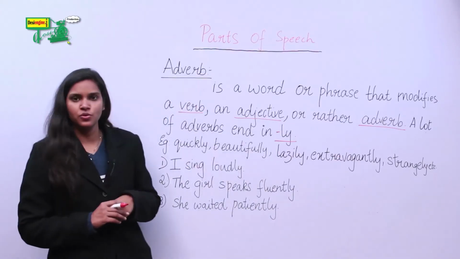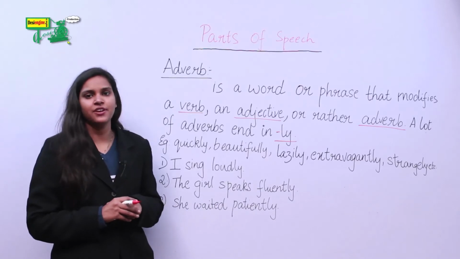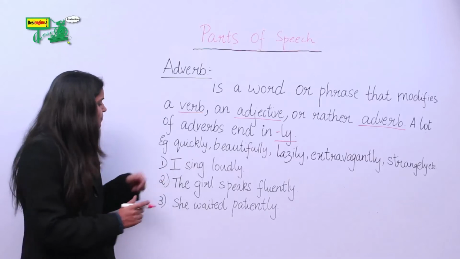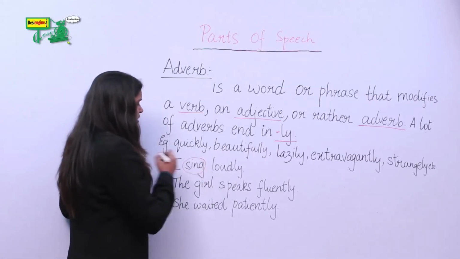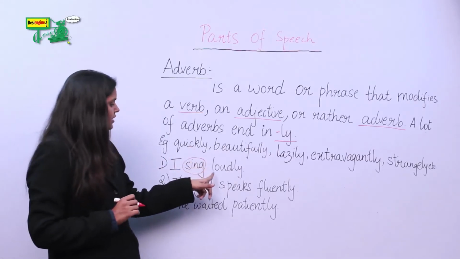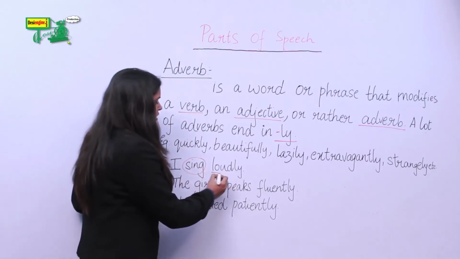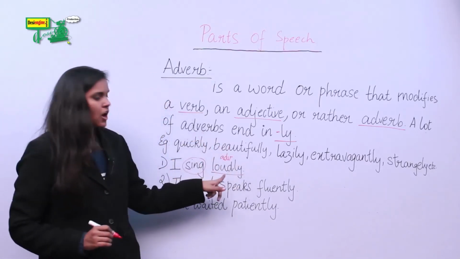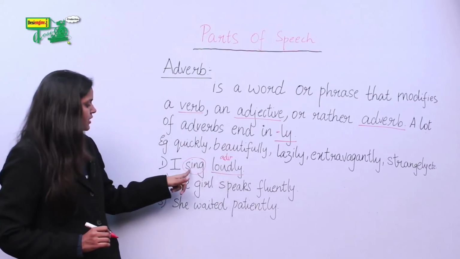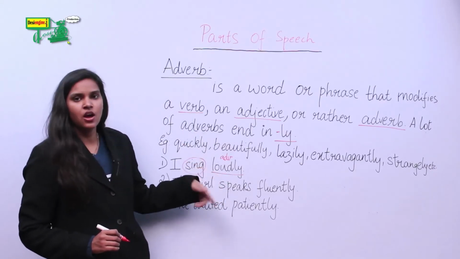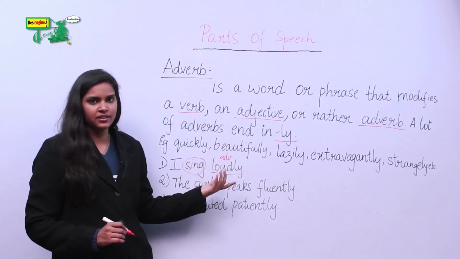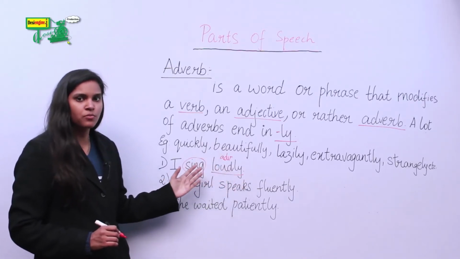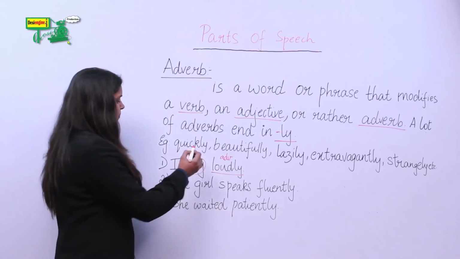Let's do a few examples where we can identify the adverbs. I sing loudly. Here, sing is a verb and loudly is our adverb. What does loudly do to the verb? It tells us how the person sings. How does the person sing? Loudly. So it modifies the verb.